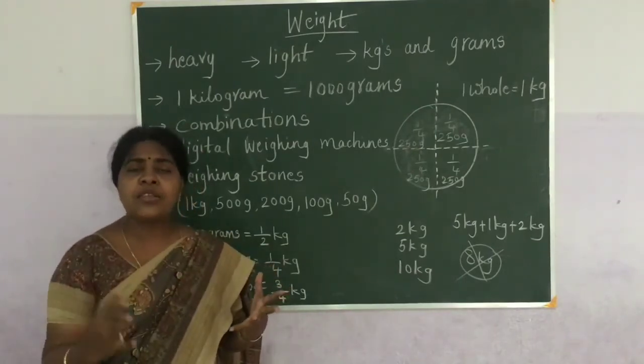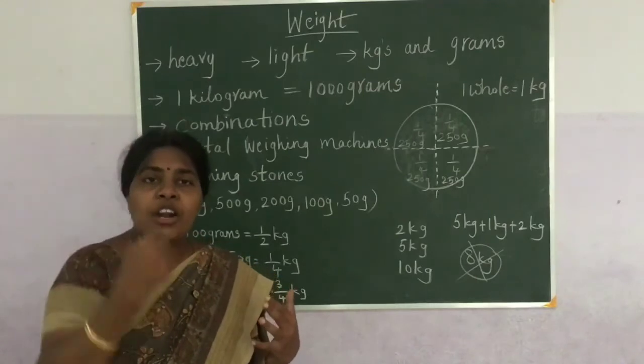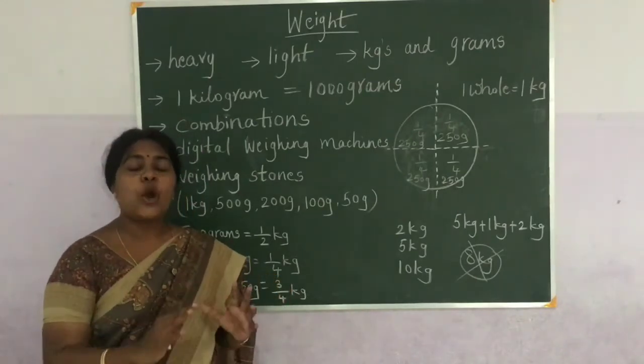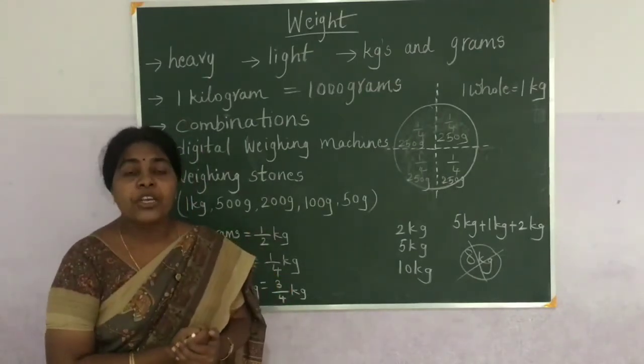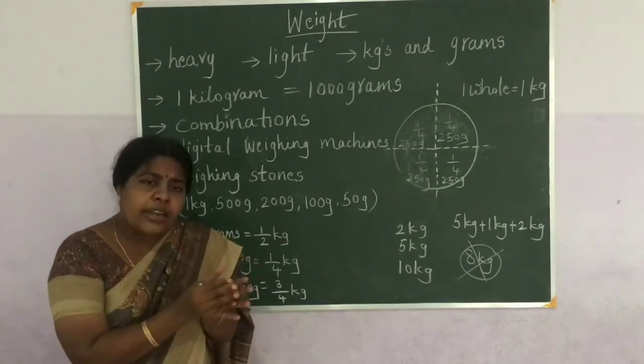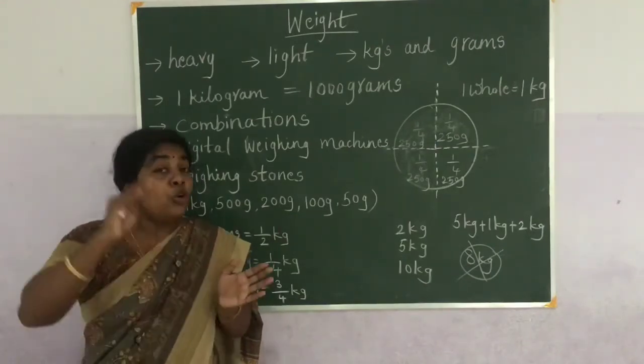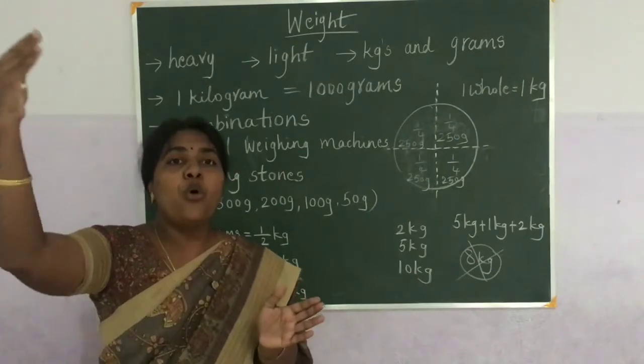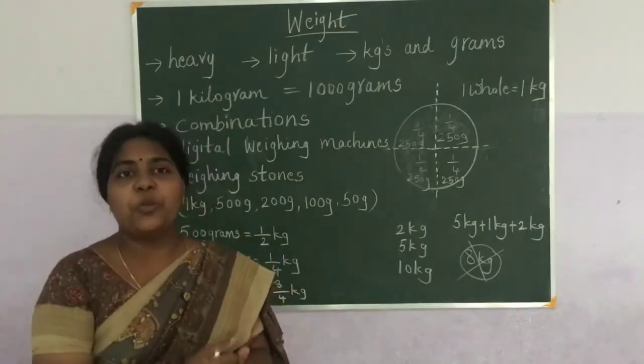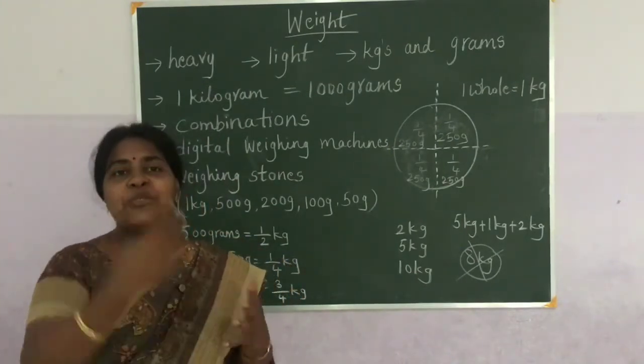Is 2 kgs more than 1 kg or less than 1 kg? It is more than 1 kg. So obviously, 1 kg of sugar is 20 rupees, and 2 kg of sugar will cost more than 20 rupees. So you should add 2 times.